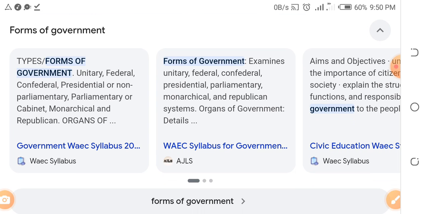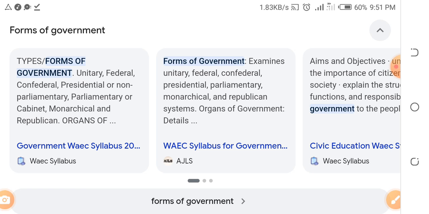Then study organs of government. We have the executive, the legislature, and the judiciary. Study what they do. Read up everything. I mean, as an art student, you must marry your book. You must read and read and read. Then read up forms of government. I've already mentioned them: unitary system, federal system of government, confederal system, presidential system, parliamentary system, monarchical system, and republican system.